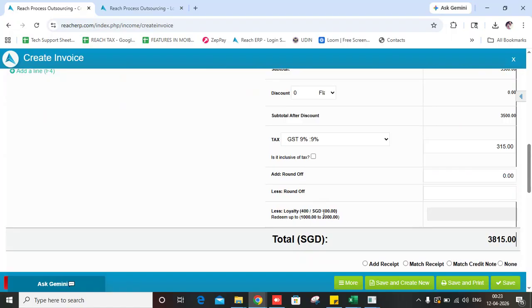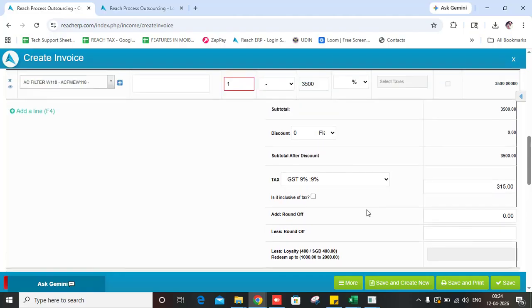So you can redeem a portion of these points. For example, you can redeem 1000 to 2000 directly in the invoice. So the redeemed amount will be automatically deducted from the total points. So this feature helps you attract and retain more customers by rewarding them for their purchases.